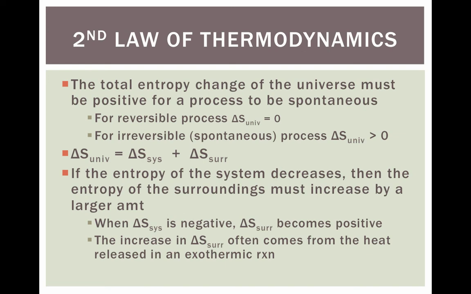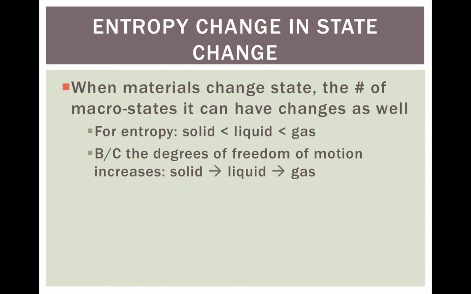This is different than what we've talked about. When we've talked about enthalpy changes and heat exchange, we've always said it's changing by the same amount. But in this case, when one changes, the other one has to change by a different amount. It's not going to be congruent. When delta S of the system is negative, the delta S of the surroundings becomes positive and vice versa. An increase in the delta S of the surroundings also comes from the heat released from the exothermic reaction.